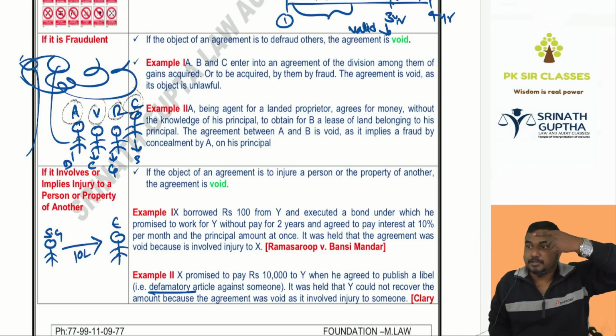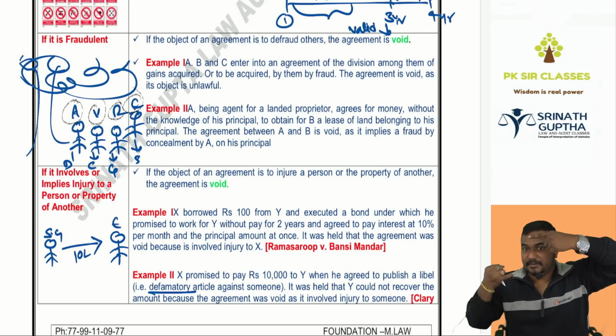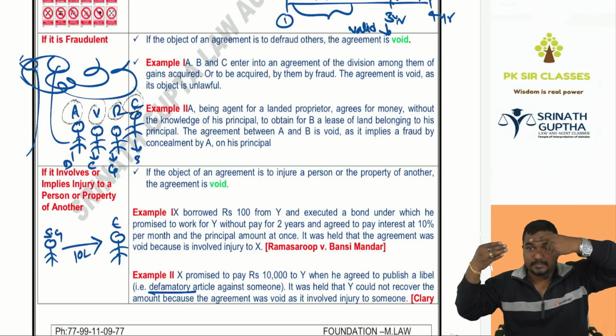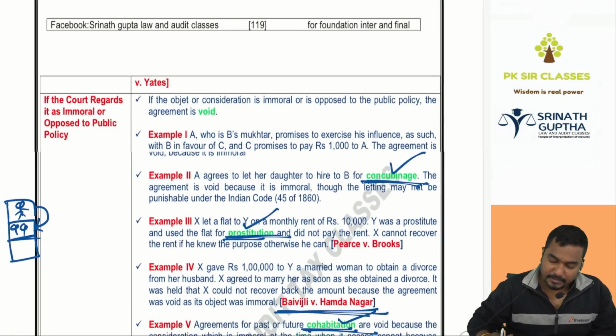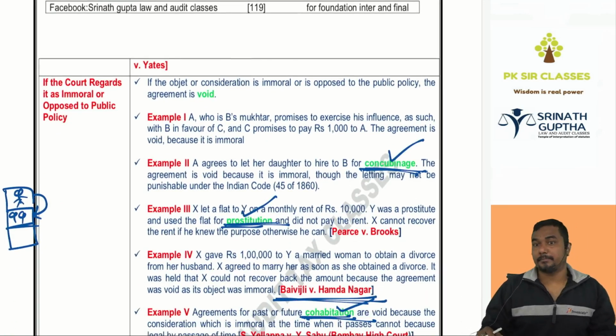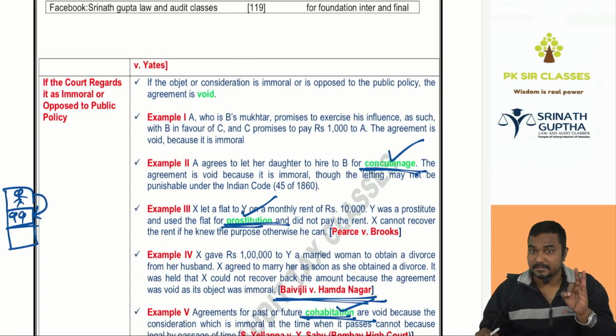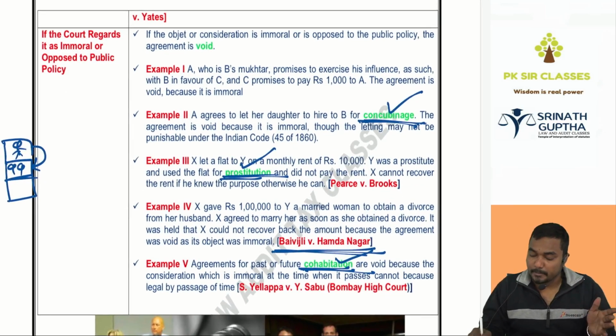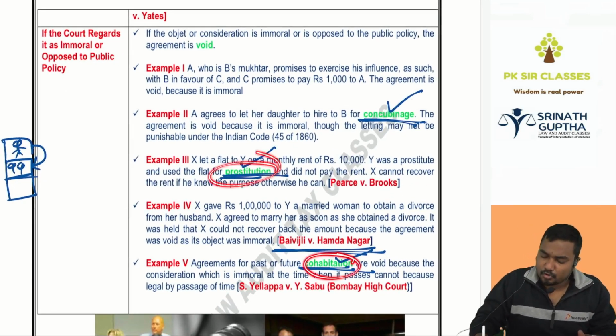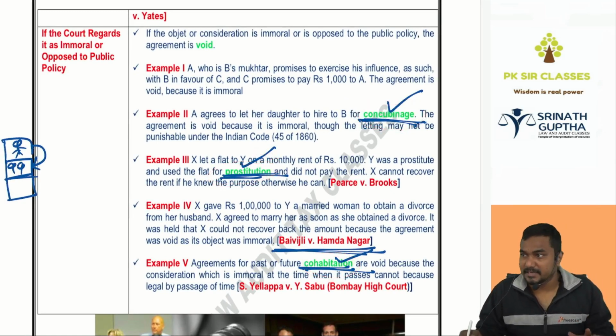So the agreement should not be unlawful. It is said to be unlawful if it is forbidden by law, if it is defeating the provisions of any law, if it is fraudulent, if it is involving injury to another person, another person's property, another person's name and fame. Next, if the court regards it as immoral or opposed to public policy, if the court says this is a bad agreement, like prostitution, cohabitation, all are similar. All these agreements are opposed to society, unlawful and void.